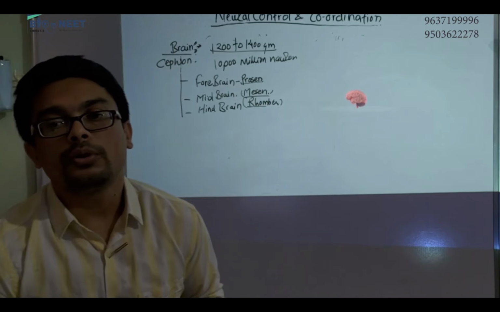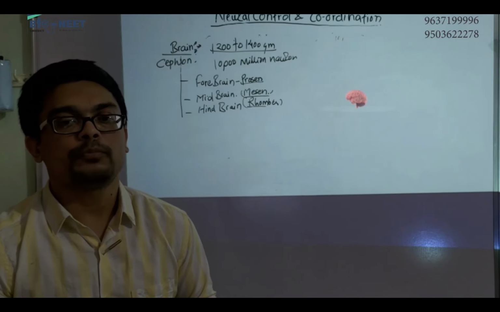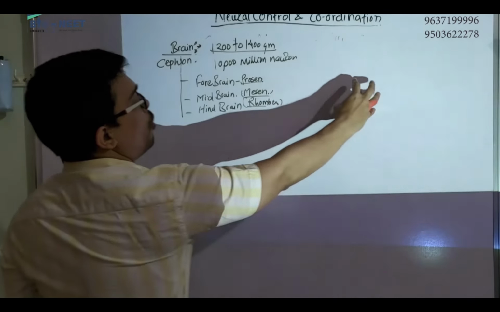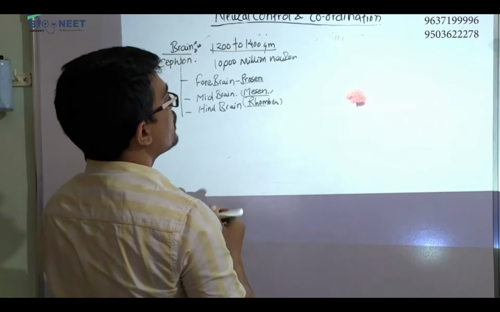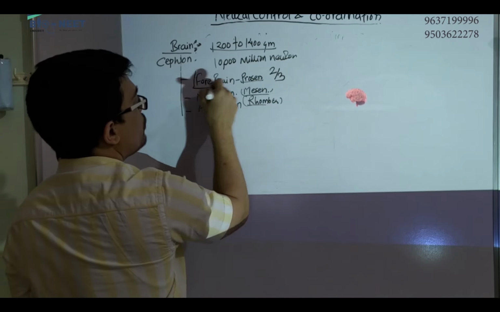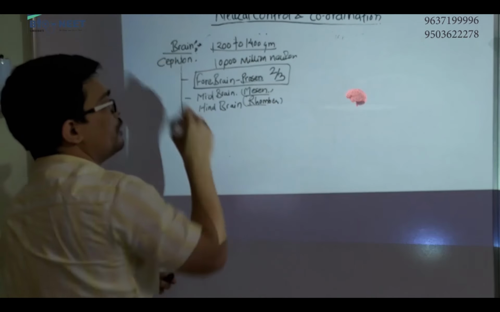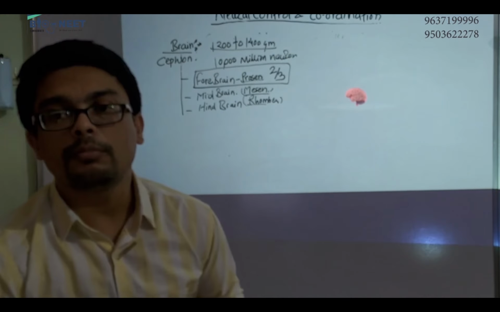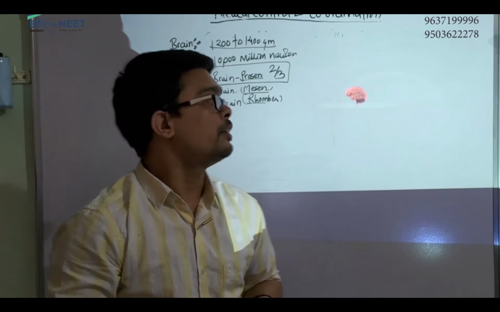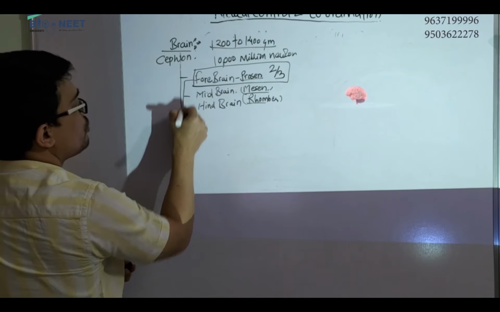Okay. Now your forebrain. Okay, that is actually 2/3 part of your whole brain. Your whole brain का 2/3 part, right? It is occupied by which one? That is called forebrain. Forebrain is the most important part.